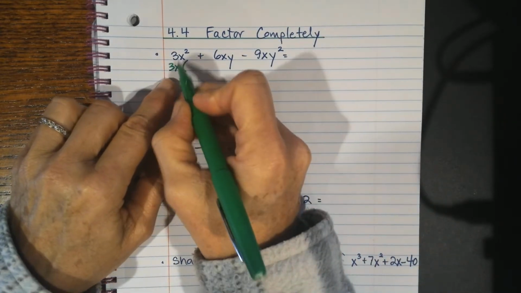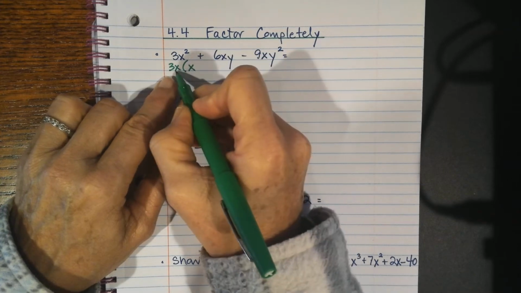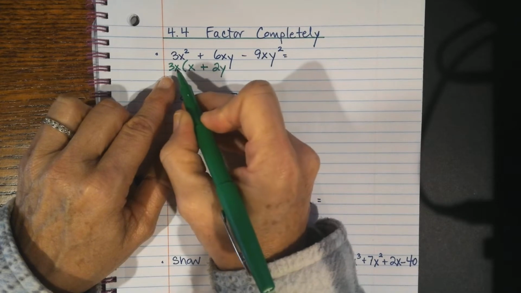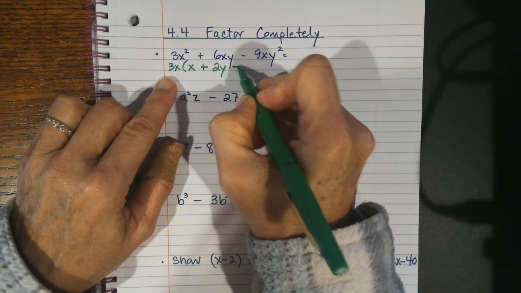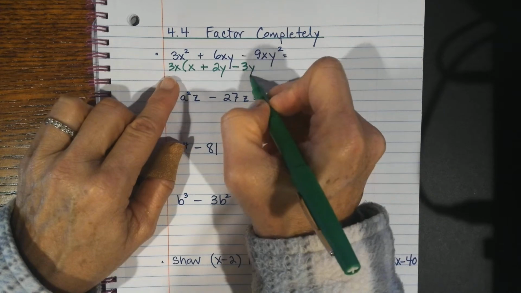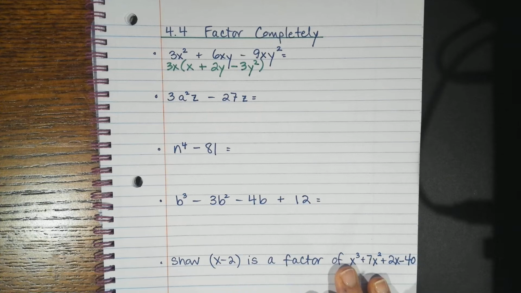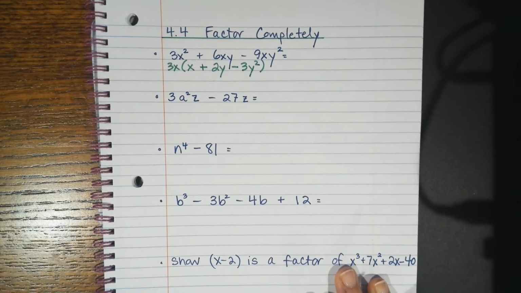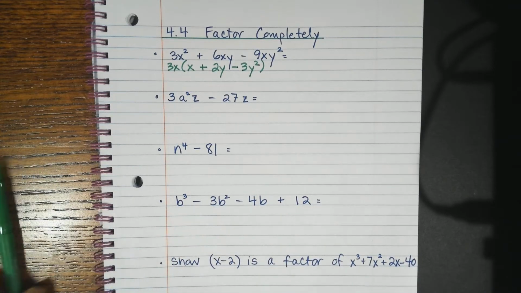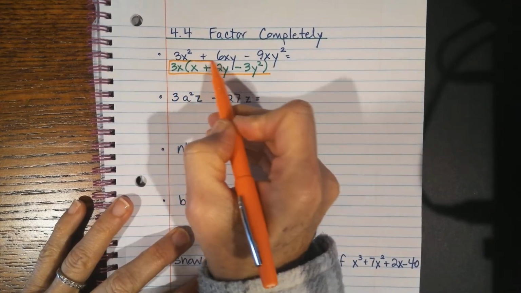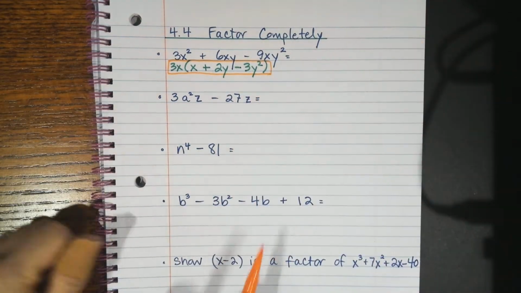So if I take a 3x out of 3x squared, I get an x. If I take a 3x out of 6xy, I get a plus 2y. And 3x out of minus 9, that'll be 3. I've got an x, and I need a y squared. Now, I'm looking at this, and it doesn't look like I can do anything more. So at this point, it is factored completely. You don't have everything with the y's, but sometimes you just get lucky. You go, okay, well, that's it. I can't do anything more.